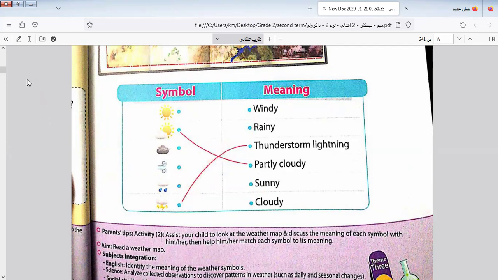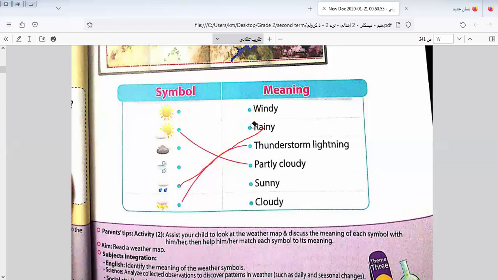So I select this one. Here is the symbol of rainy, this one. Windy is this one. Sunny, which one is sunny? Sunny is this one. Cloudy, this one. This is partly cloudy, and this is cloudy. Okay. Let's continue the rest.